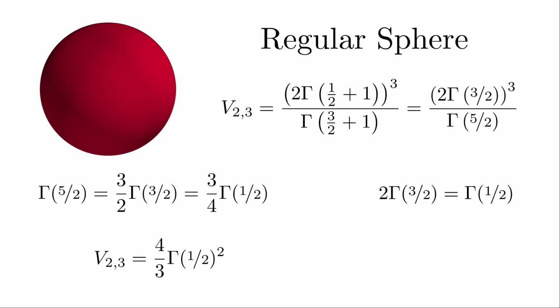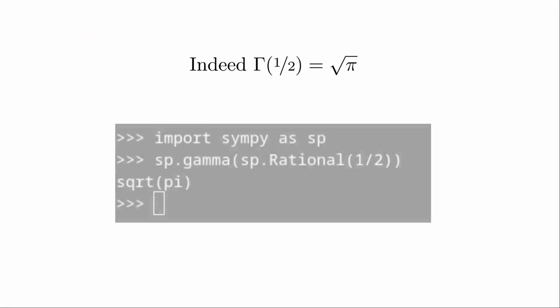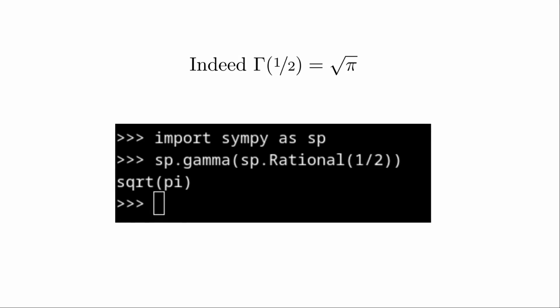So if this expression is correct, we need gamma of 1 half to be the square root of pi. We can check this in a calculator, and indeed, this is the case.